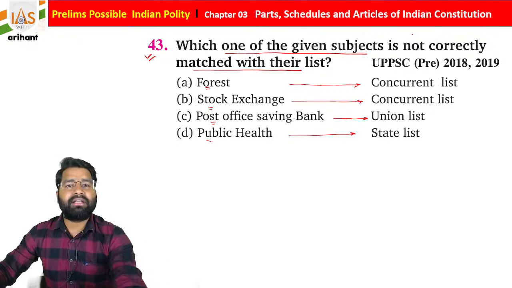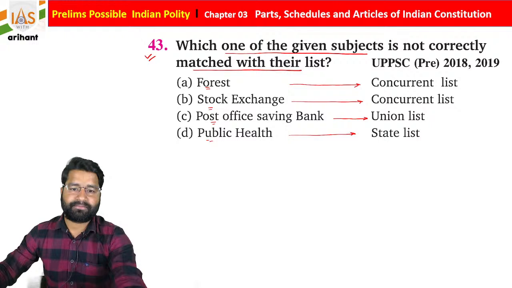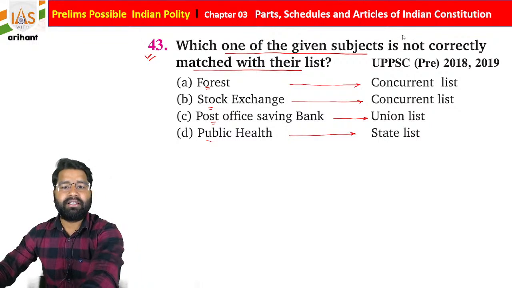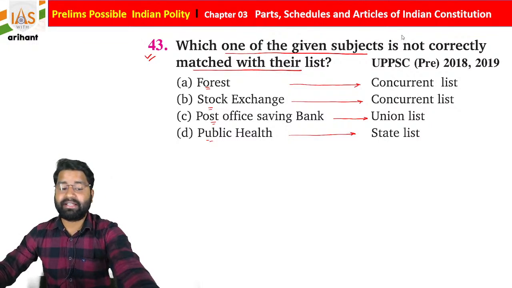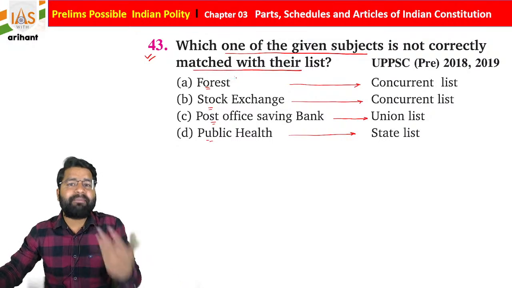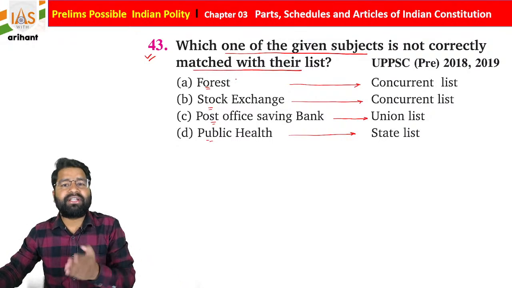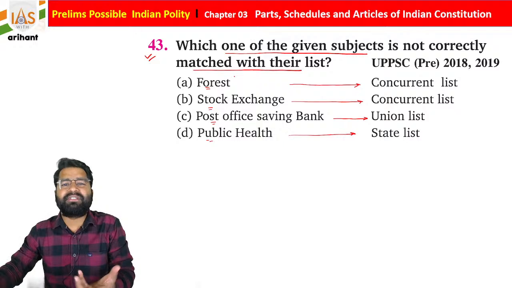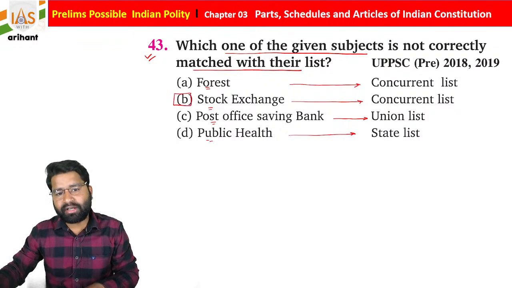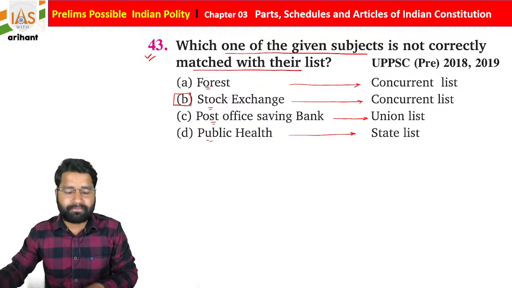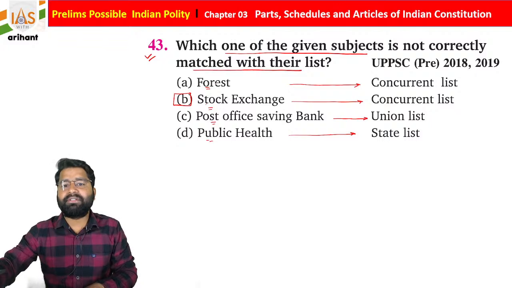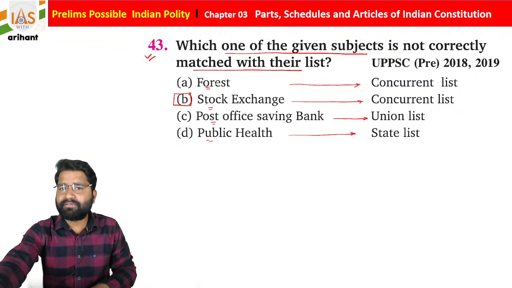Not correctly matched, students, not correctly matched. Listen very carefully, students. As you know, SEBI, the Securities and Exchange Board of India, is managed by whom? It is by the Union. So the Union can make provisions on it. So basically stock exchange is part of the Union list, not part of the Concurrent list. So automatically option B is going to be incorrect.